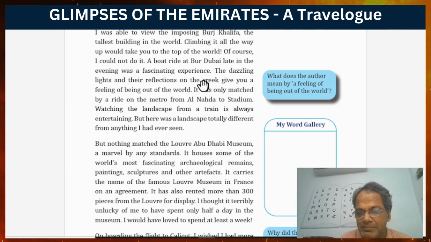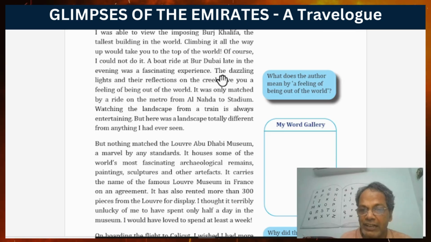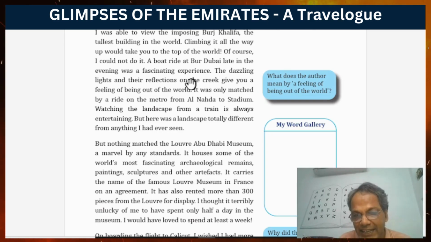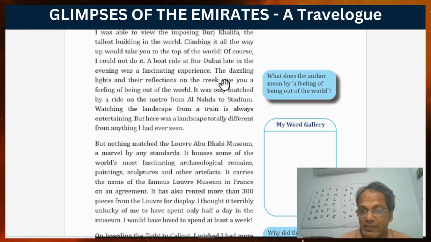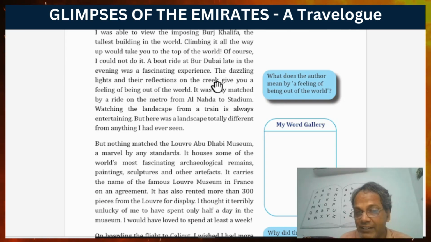Creek means some river-like inward flow. Okay, so in between some landed area. This is usually in the Gulf area. Creeks are not rivers, but we feel like rivers.